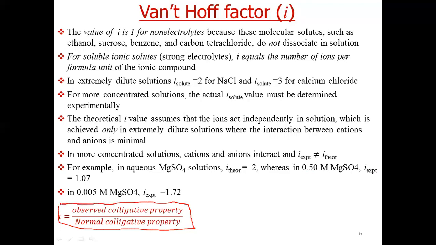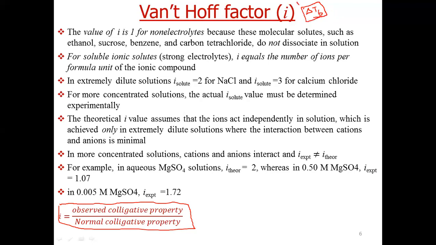Suppose we are measuring elevation in boiling point, delta TB. One method is that we can determine the boiling point of the pure solvent and the boiling point of the solution, then take the difference. This will give you the elevation in boiling point.